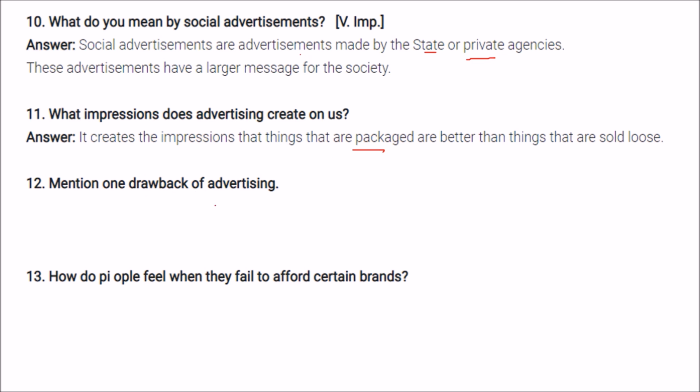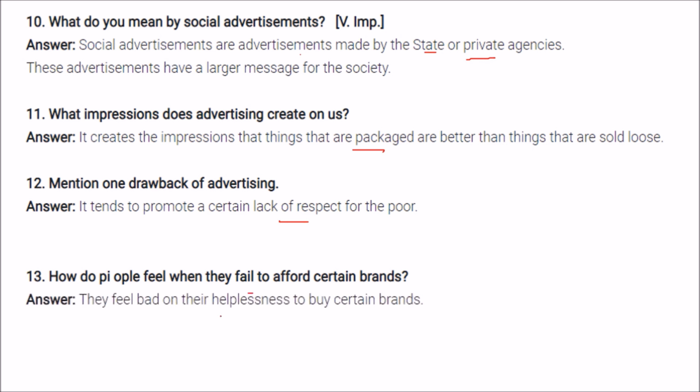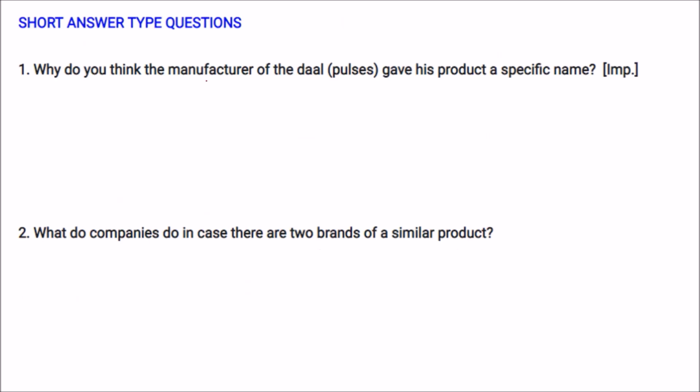Mention one drawback of advertising. It tends to promote a certain lack of respect for the poor, because the things which are advertised, normal people would not be able to buy. How do people feel when they fail to afford certain brands? They feel bad about their helplessness. They are poor, so they feel helpless and dejected that they couldn't buy these certain brands.